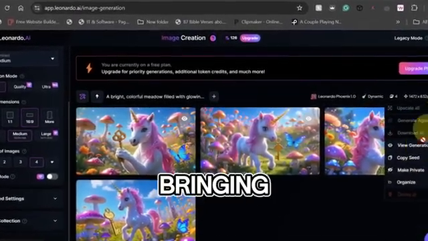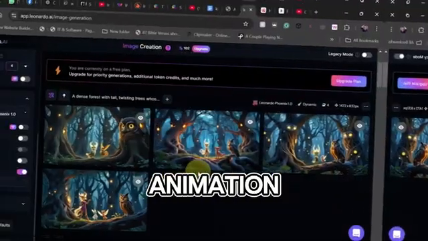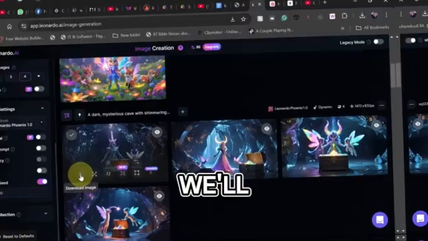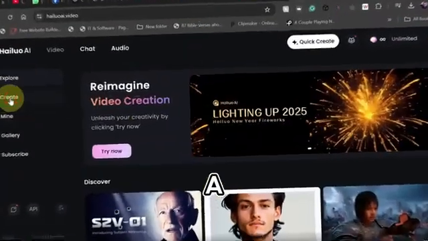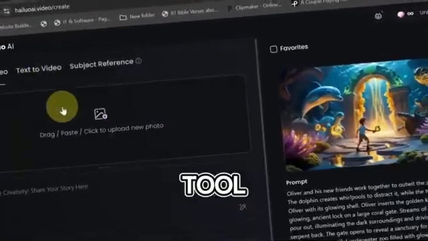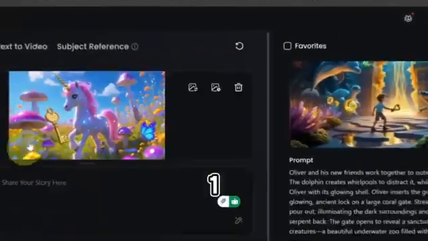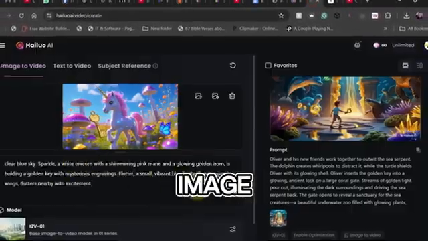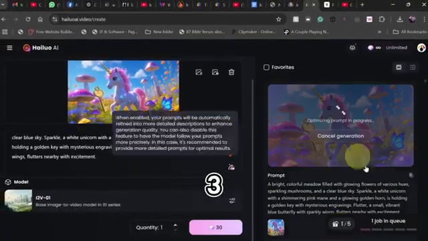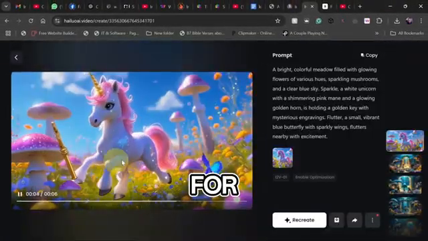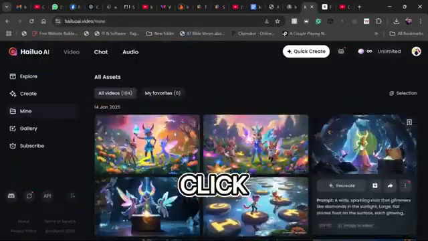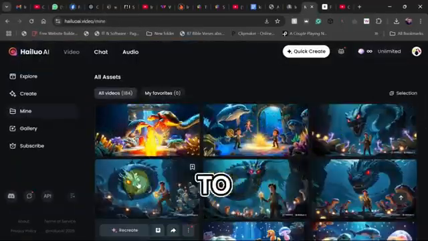Step 4. Bringing images to life with animation. Time to turn static images into animated videos. For this, we'll use Hailuo AI, a free AI animation tool. Steps: 1. Upload the images to Hailuo AI. 2. Choose Image to Video mode. 3. Add a short animation description for each image so the AI knows how to animate it. 4. Click Generate and watch your images come to life.